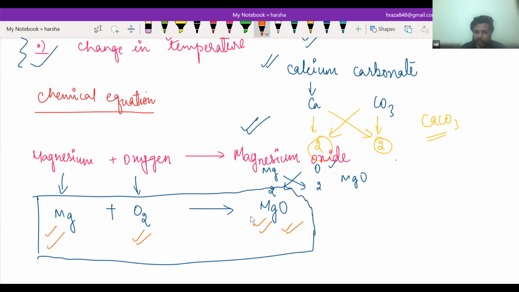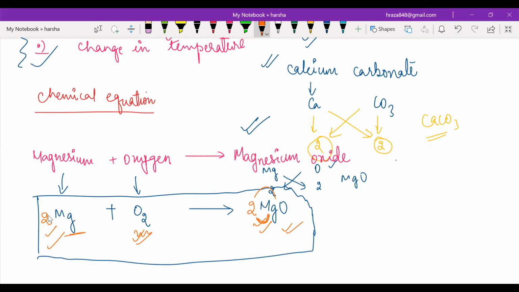So what I am going to do is multiply it by 2. Now see, oxygen is balanced, because oxygen on the left hand side is 2 and on the right hand side is also 2. But at the same time, magnesium on the right is now 2, but on the left hand side it is 1, so we multiply it by 2. Now it is balanced. The method used in class 10 for balancing is basically the hit and trial method. Are you getting my point?